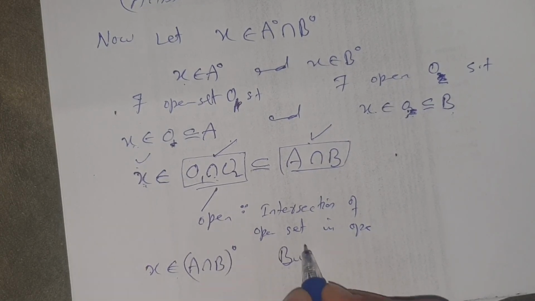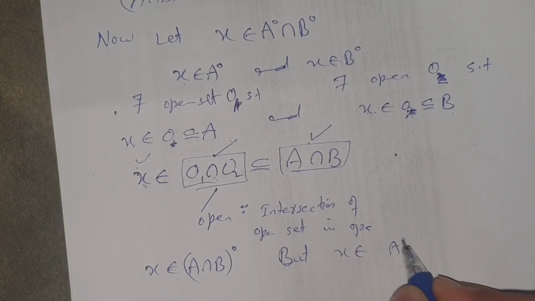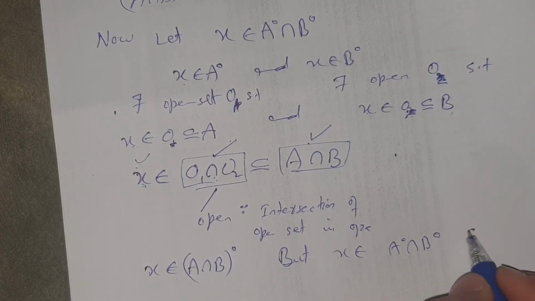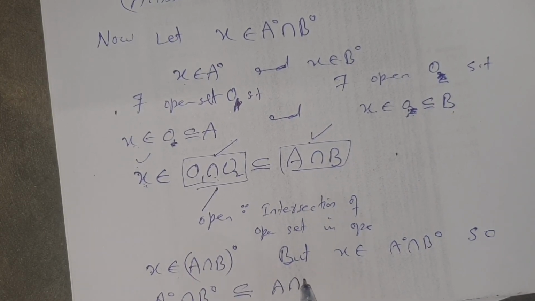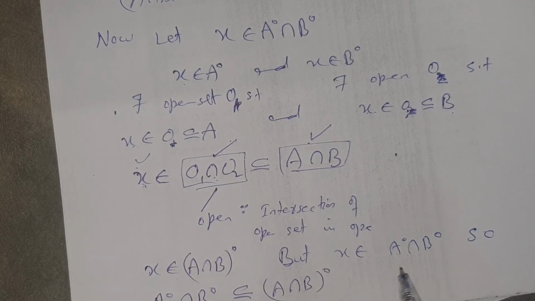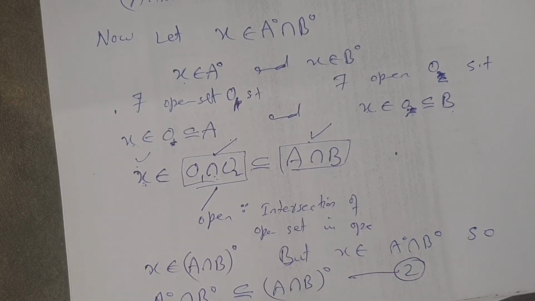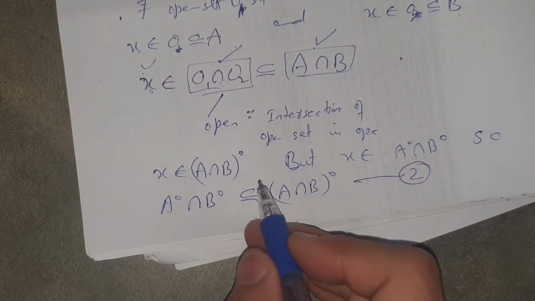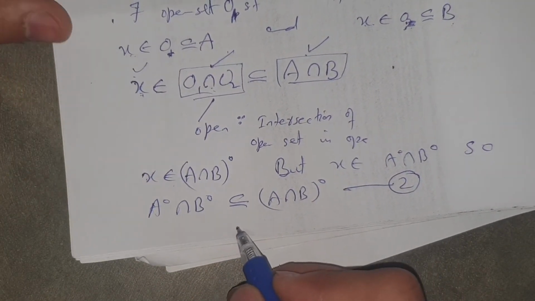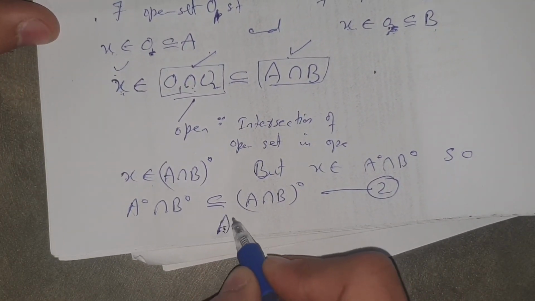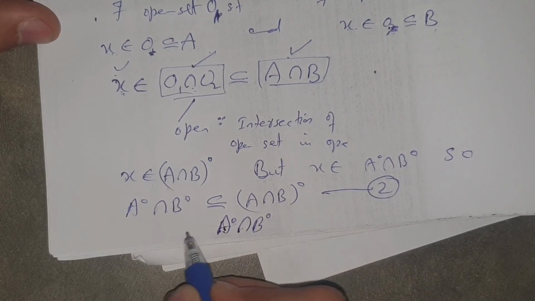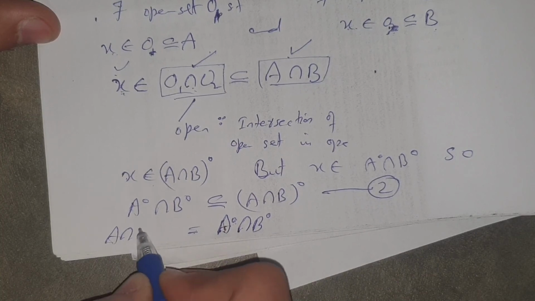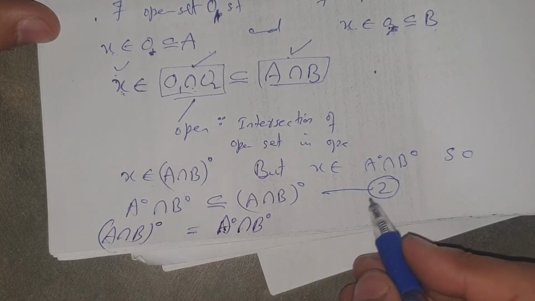So A interior intersection B interior is contained in A intersection B whole interior. This is number 2. From 1 and 2 we see that A interior intersection B interior is equal to A intersection B whole interior, hence proved.